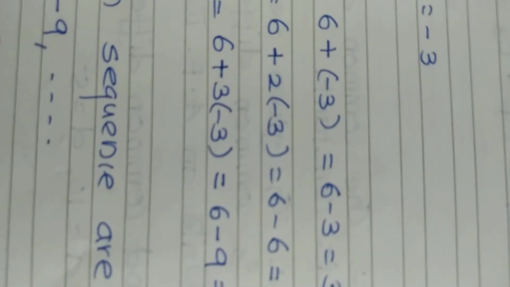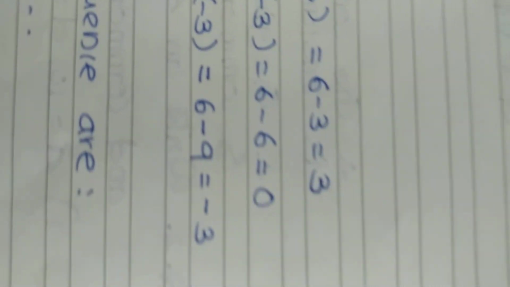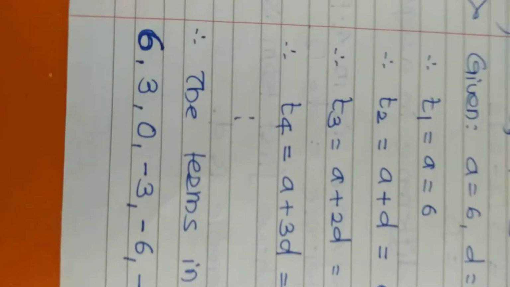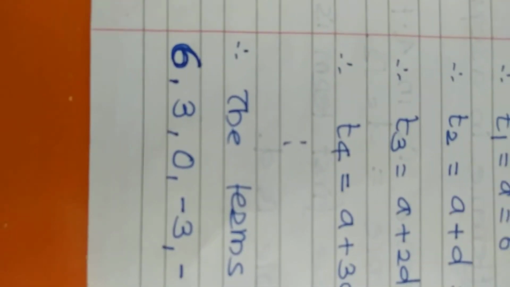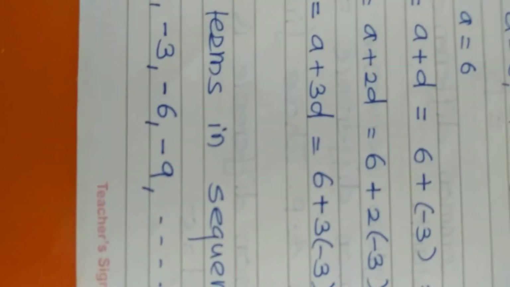Similarly for T4, a plus 3d, 6 plus 3 into minus 3, so 6 minus 9 equals minus 3. Therefore the terms in the sequence are 6, 3, 0, minus 3, minus 6, minus 9 and so on.